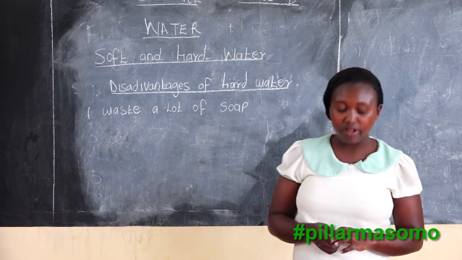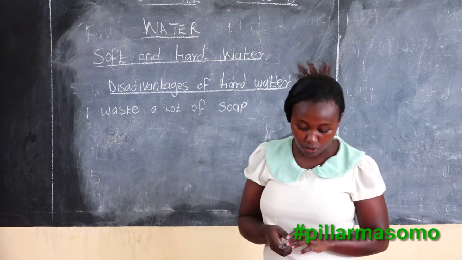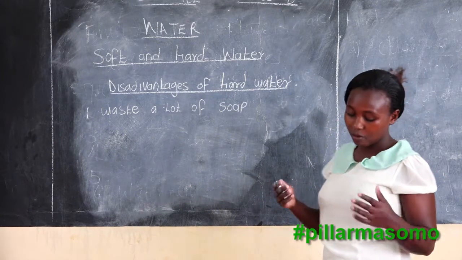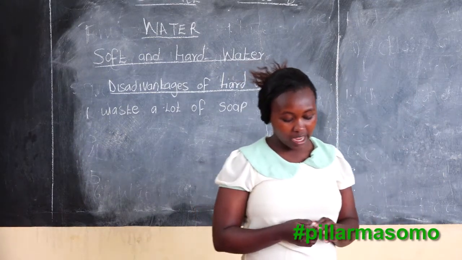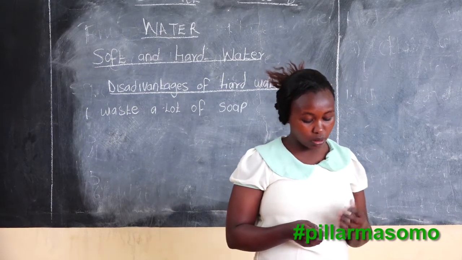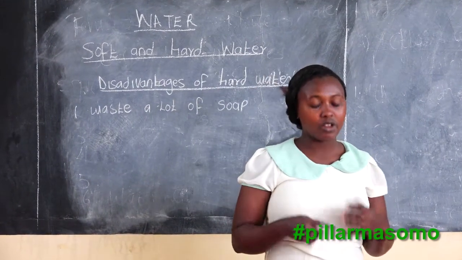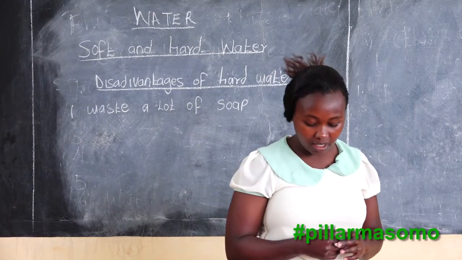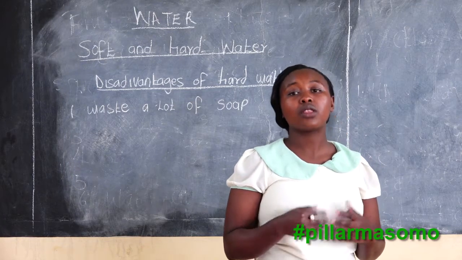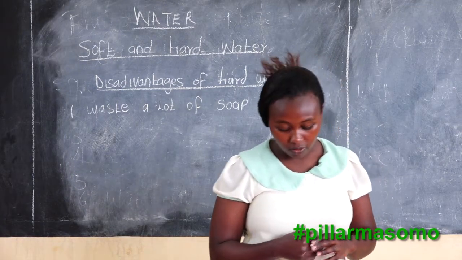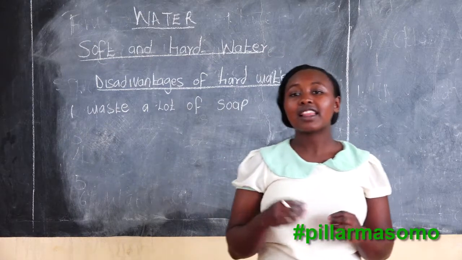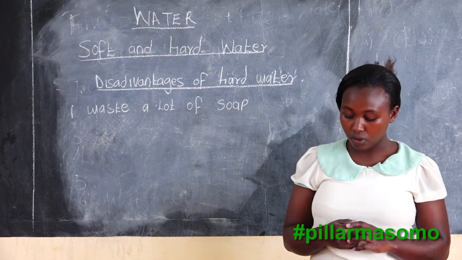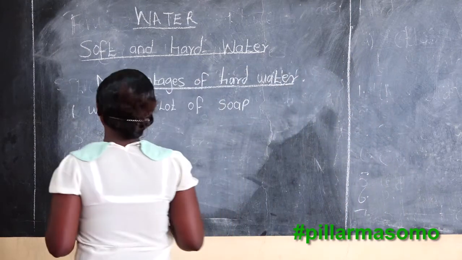Another one is that you will get stains on the garment due to the formation of scum. When lathering using soap with hard water, you will find some deposits on the cloth being washed, and those deposits are what we call the scum. So another disadvantage is that it stains the garment due to formation of scum.